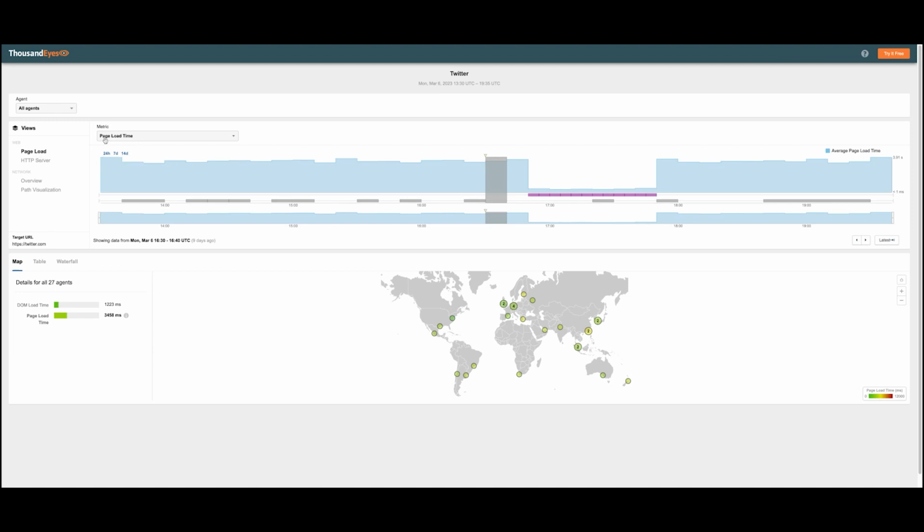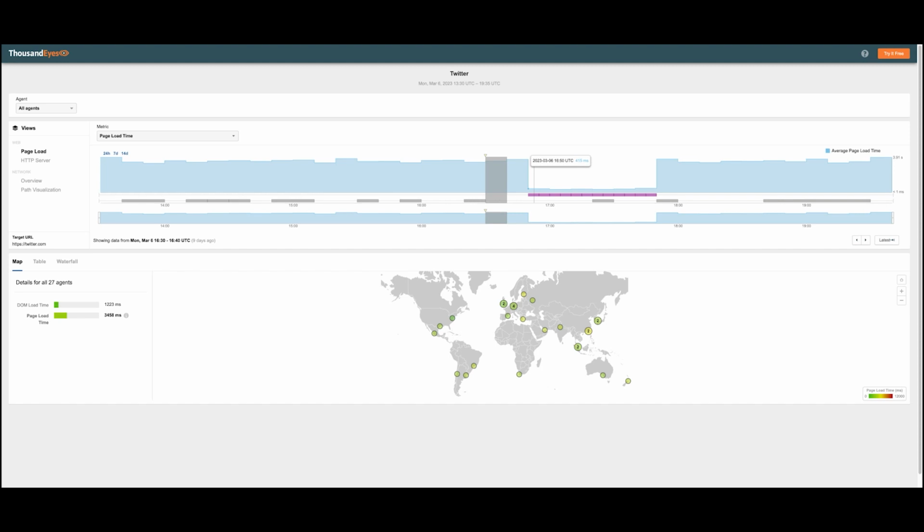And we can see that the metric selected is page load time. Looking at the event, you can quite obviously see that on average it took 3.91 seconds for the page load to complete for Twitter. And all of a sudden, when the outage struck, we can see that it went to 450 milliseconds.